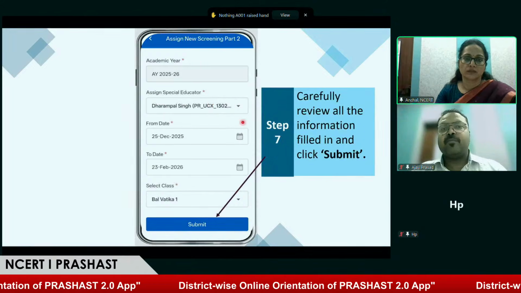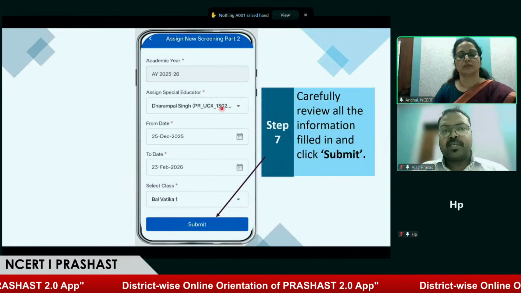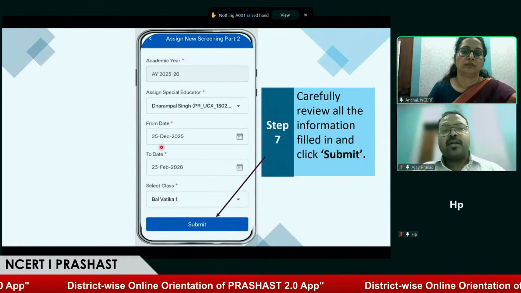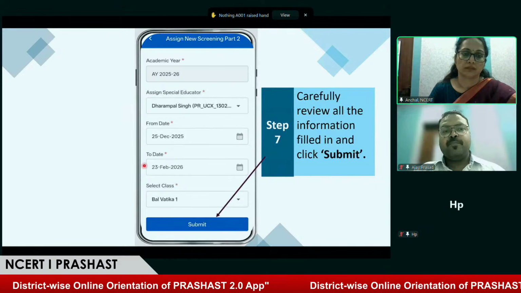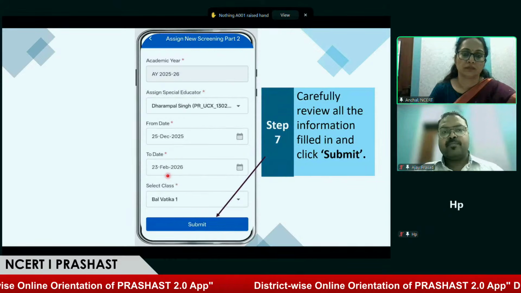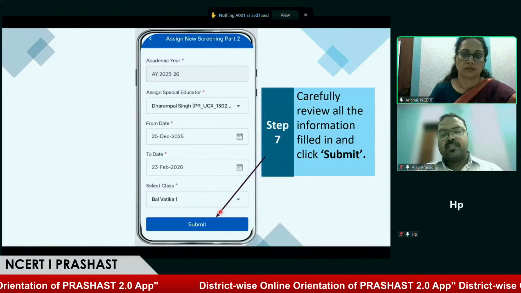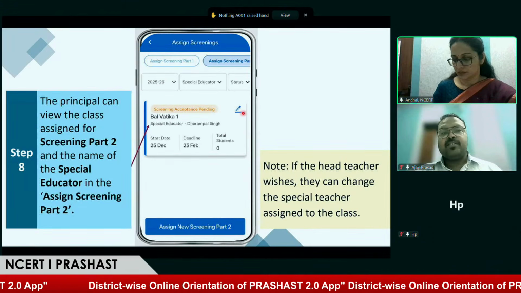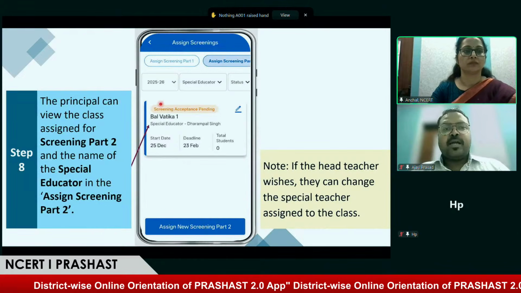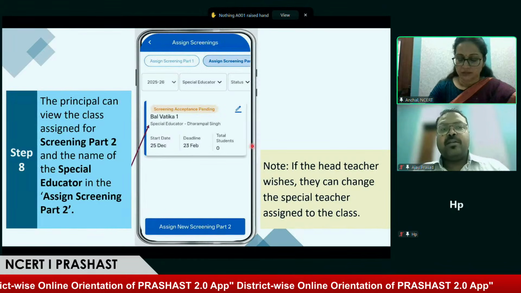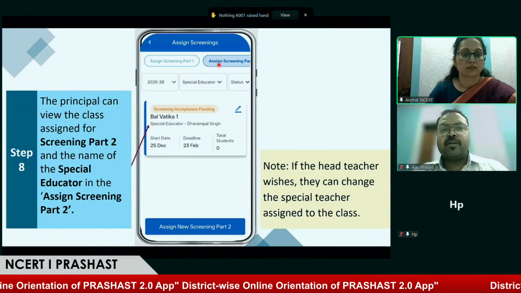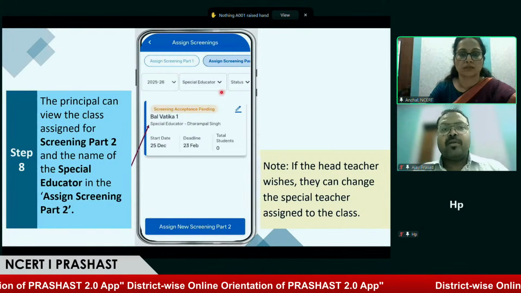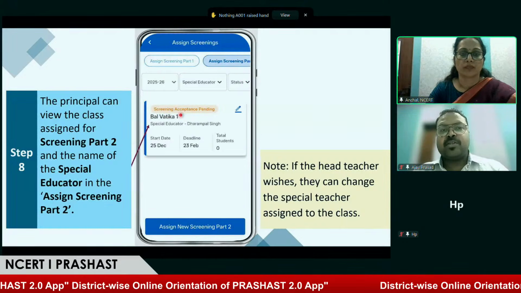Once all these selections are done, we can see the name of the special educator that is being selected from the drop down, like Mr. Dharpal Singh is the special educator. Start date is 25th December to 23rd February. Along with that, a class has been selected. After submitting these details, we can see that the screening has been assigned to the special educator, and it is reflecting on assigned screening part 1. There is a message that says screening acceptance pending.